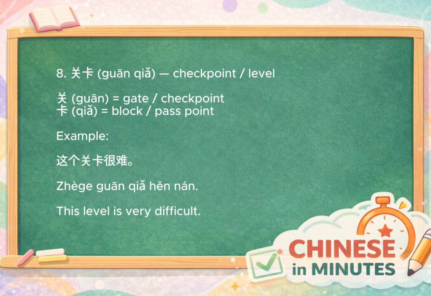Next is 关卡, which means checkpoint or level. 关 means checkpoint or gate, and the other word means block or pass point. So it refers to a stage you need to pass. For example, 这个关卡很难, meaning this level is very difficult.